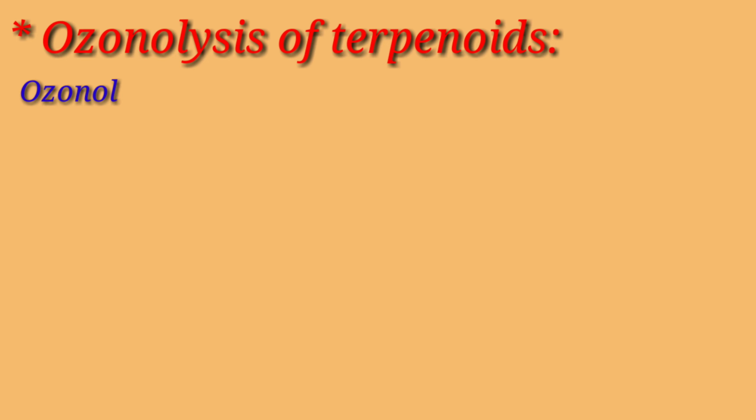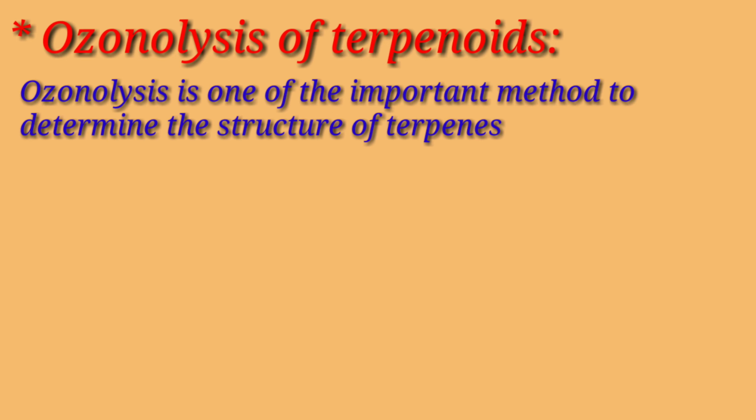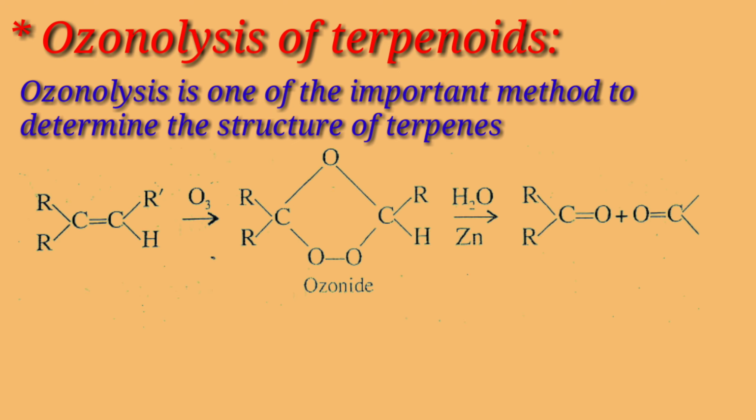Ozonolysis is one of the most important methods to determine the structure of terpenes. The olefinic compound adds ozone, and the resulting ozonide on hydrolysis in the presence of zinc dust gives a mixture of aldehydes and ketones. This entire reaction is known as ozonolysis.